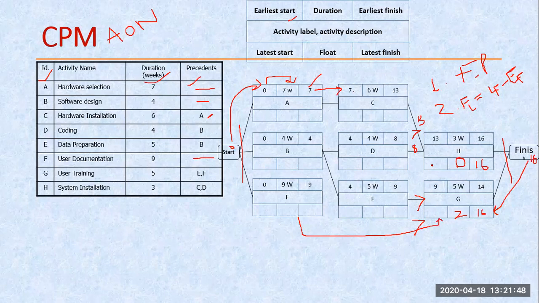Now how do we get this? Start 16 minus duration. So that is my latest finish, and latest finish minus duration will become my latest start. This becomes my latest start. So these two things we have to calculate. This means 16 minus 3, so this becomes 13. And similarly, in this case, 16 minus 5.